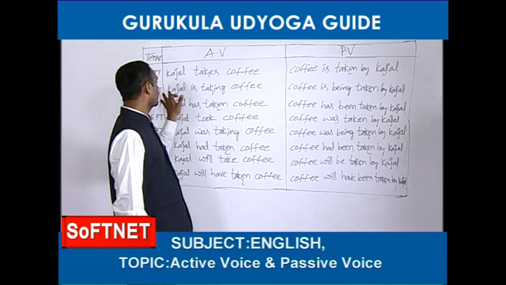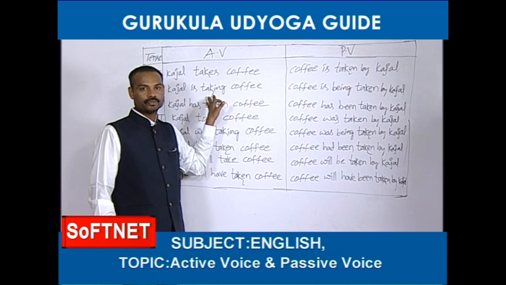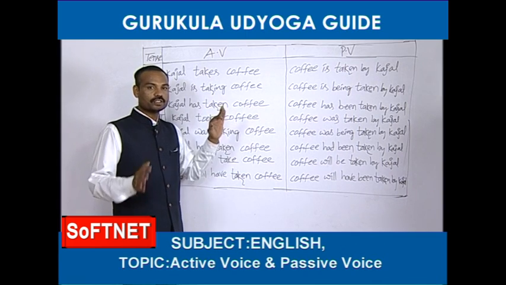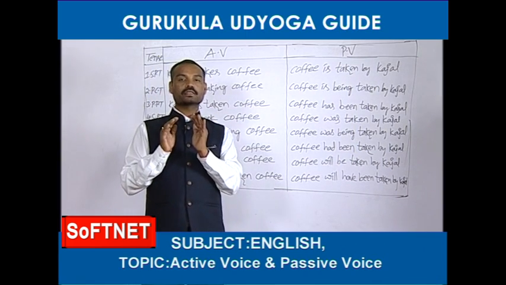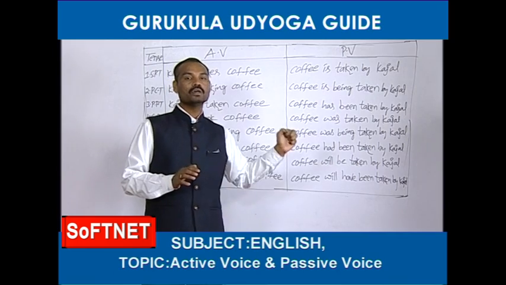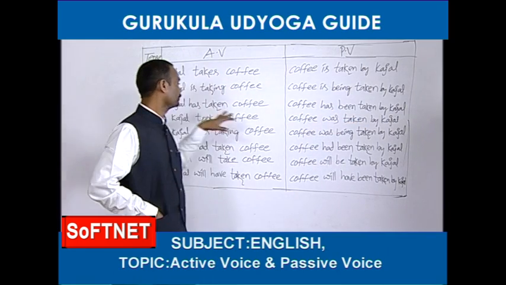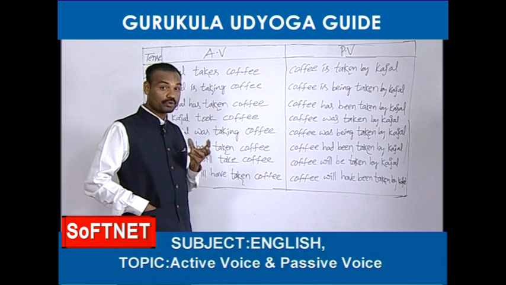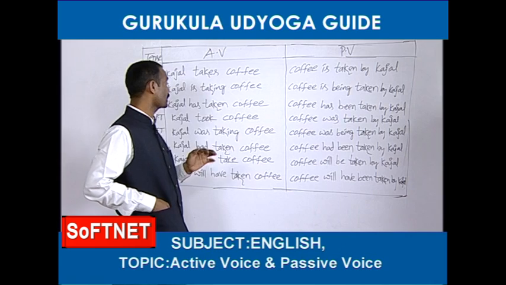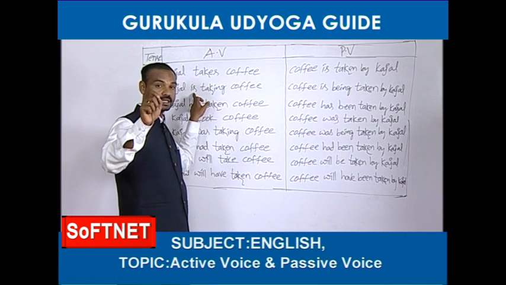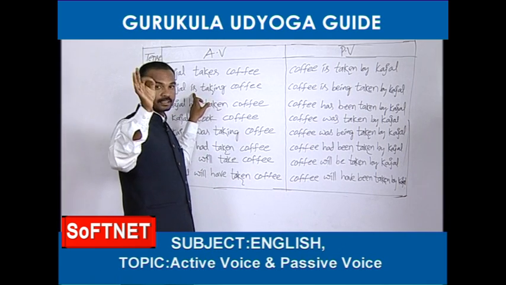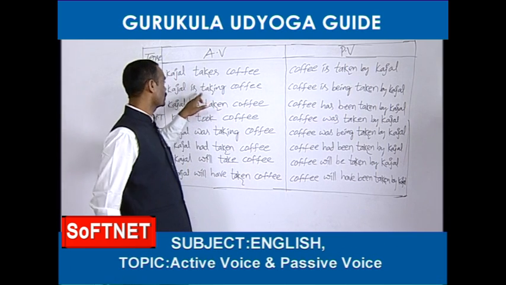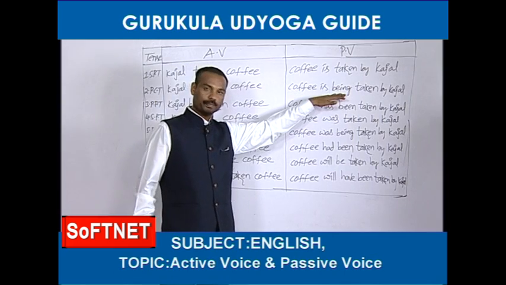Let's see present continuous tense. Which tense am I teaching now? Present continuous. See friends, how to change active voices of present continuous into passive voice. Kajal is taking coffee. This is present continuous. How can you find out that it is present continuous? See, whenever you find out am, is, are plus ing form in the given sentence, you can find out that that sentence belongs to present continuous. Now we should change this active voice into passive voice.